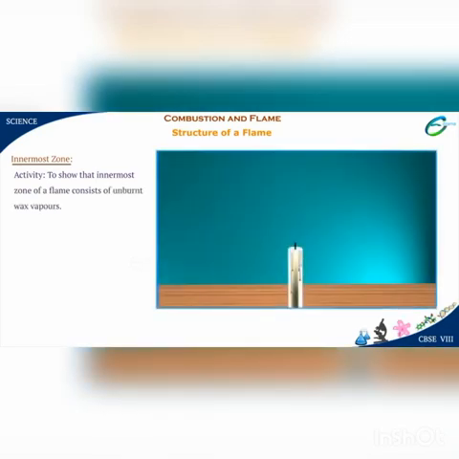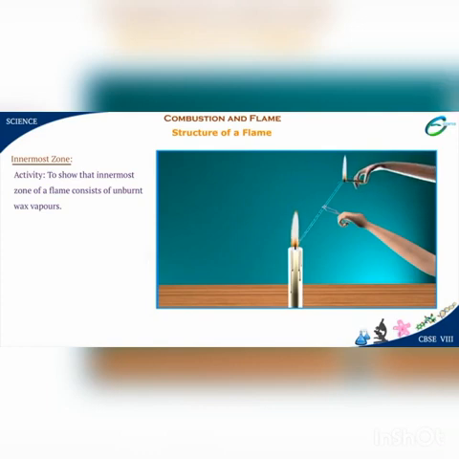Innermost zone. Let us do an activity to show that the innermost zone of a flame consists of unburnt wax vapors. Take a candle and place it on a table. Now light it with the help of a matchstick. Bring a glass tube and introduce one end of the glass tube in the innermost zone of the flame. Now bring an ignited matchstick near the other end of the glass tube. What do you see? We see a flame at the end of the glass tube.